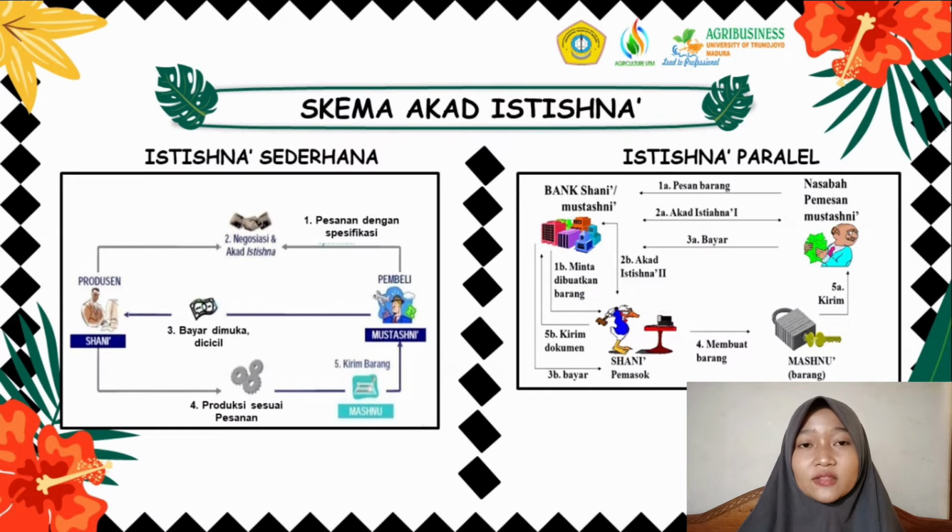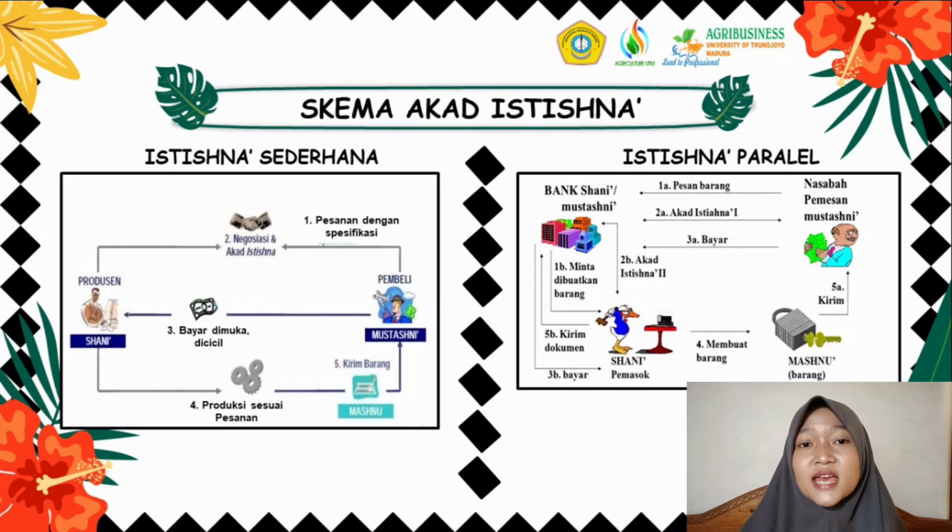Whereas in a parallel istisna contract, after agreeing on an istisna contract and receiving funds from an istisna customer, the bank then separately makes an istisna contract with the producer of the istisna goods. After agreeing on the istisna transaction, the supplier then begins to work on the ordered goods. The supplier makes a bill to the Islamic bank for the level of completion of the ordered goods and the Islamic bank makes payment to the manufacturer of the goods.